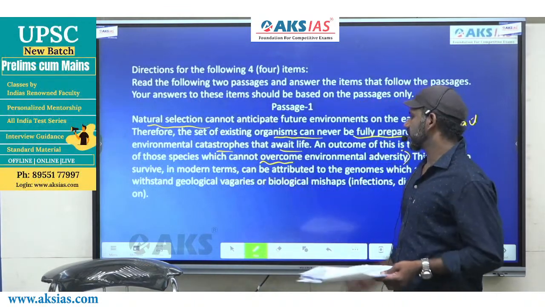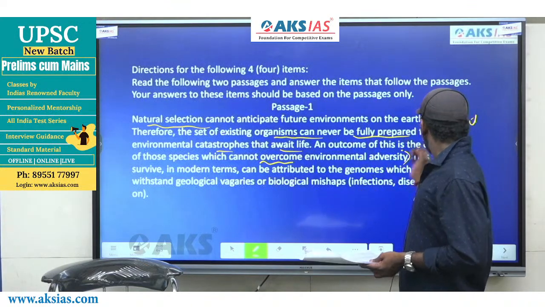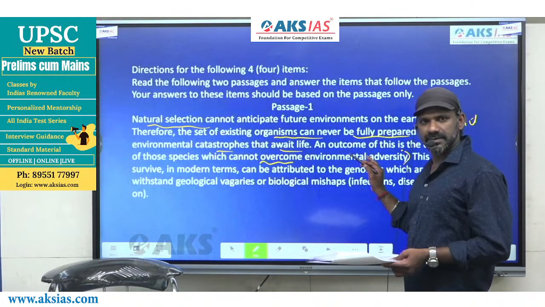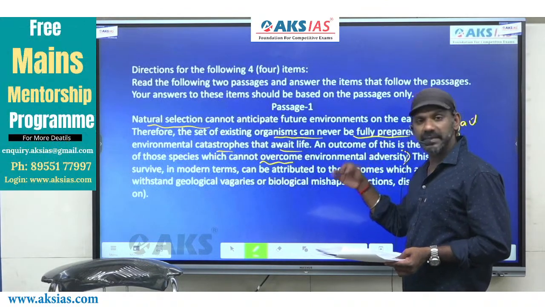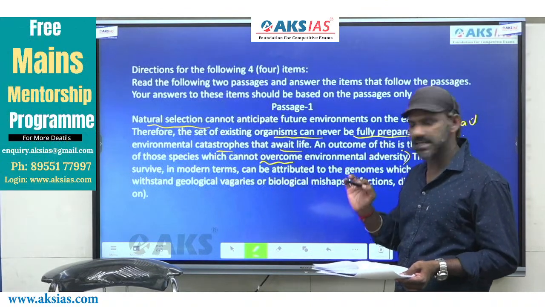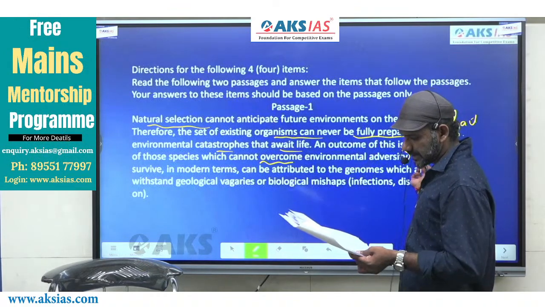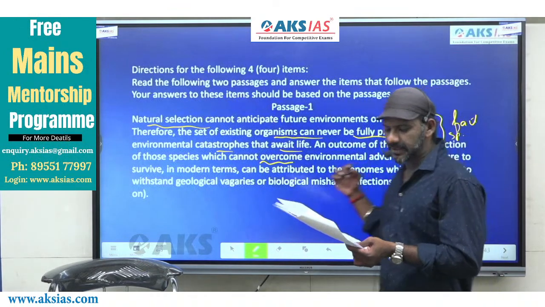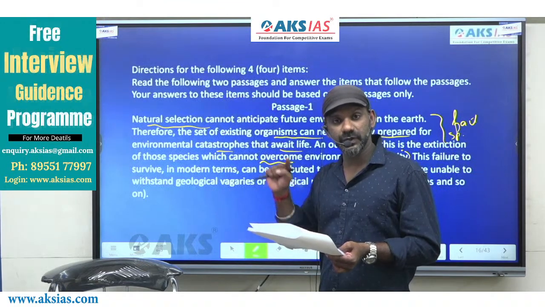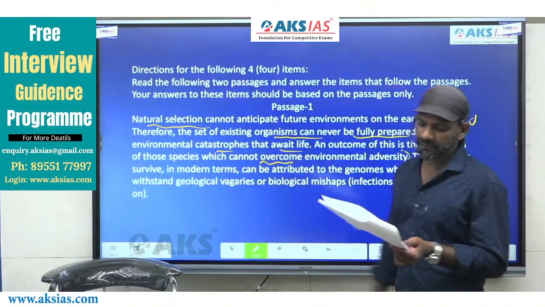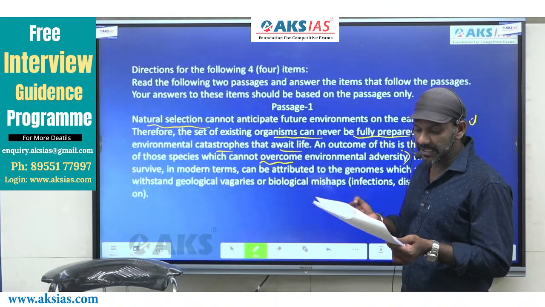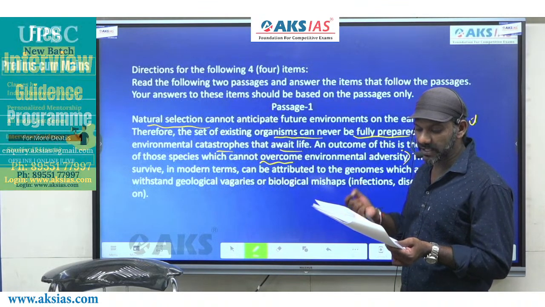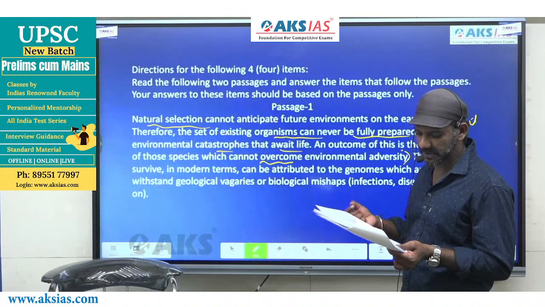The same part of the passage. Up to here it is very specific, right? Those species that cannot get adjusted to the environmental changes will become extinct. I'll read the rest of the part. This failure to survive of those species. This failure to survive in modern terms can be attributed to the genomes which are unable to withstand geological vagaries or biological mishaps.